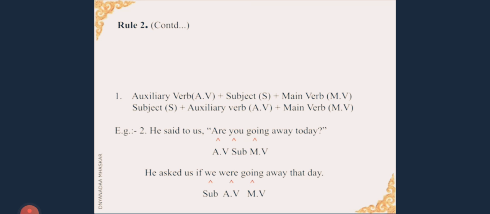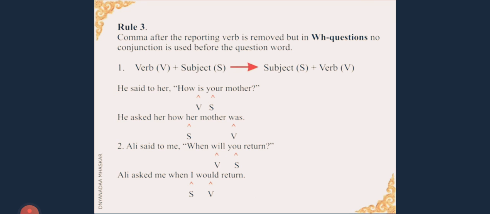So what has happened here? The subject has come first, followed by the auxiliary verb and then the main verb. This interchange of sentences is very, very important. Let us now see rule number 3. Comma after the reporting verb is removed, but in WH questions no conjunction is used before the question word.